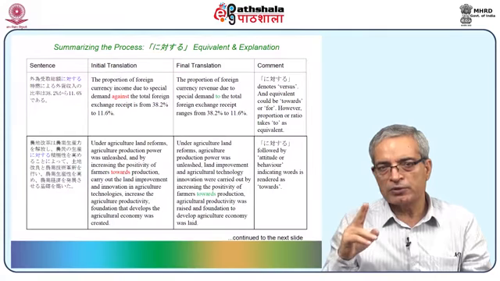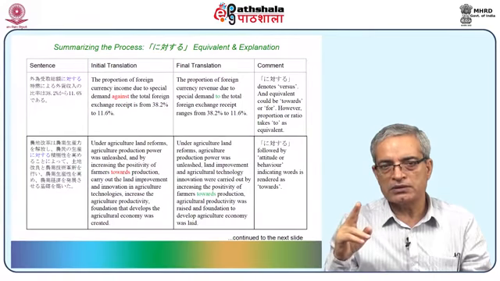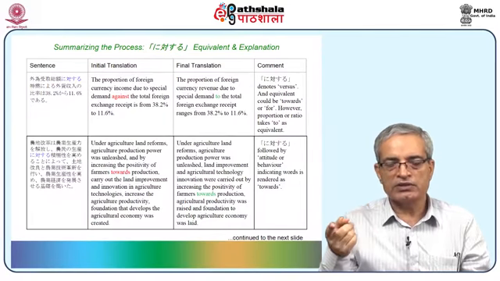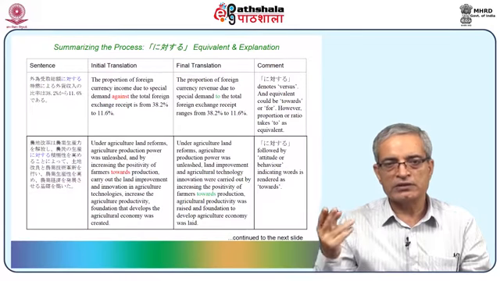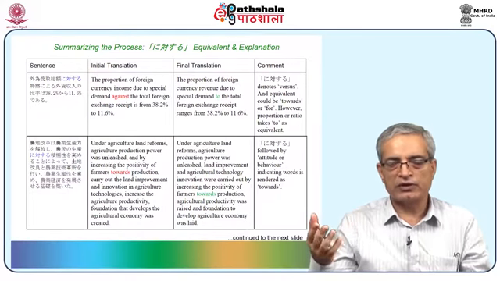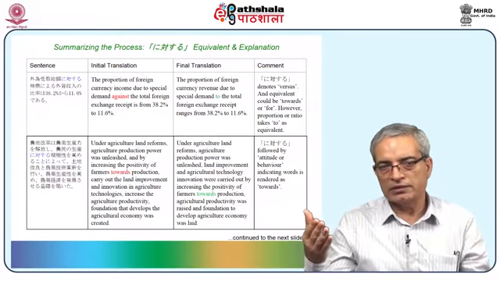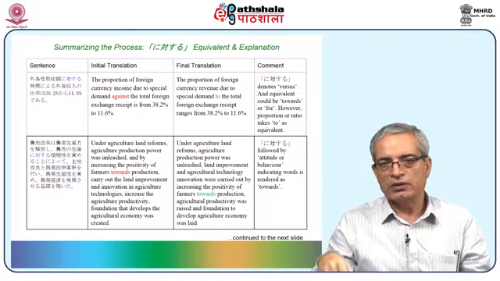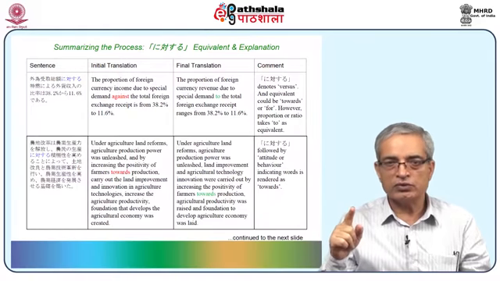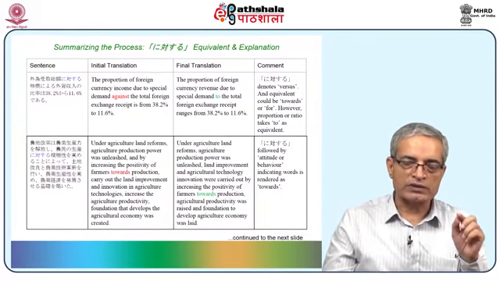The proportion of foreign currency revenue due to special demand, this is A, to the total. So "against" is getting replaced by "to", and this is because we are talking of a proportion. So when you talk of proportion or ratio, the better equivalent here is "to". Now this ni taisuru actually denotes versus.